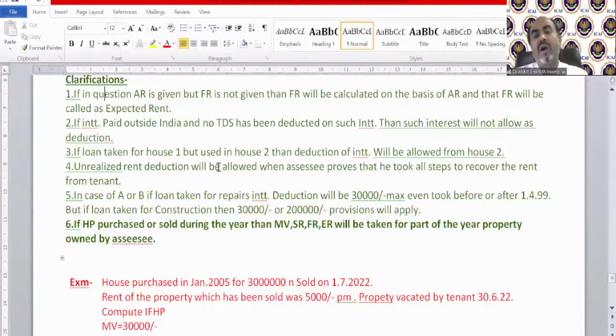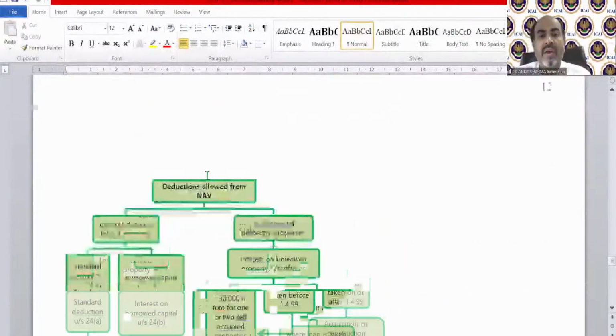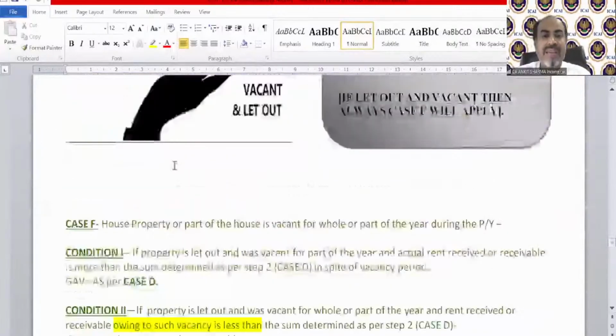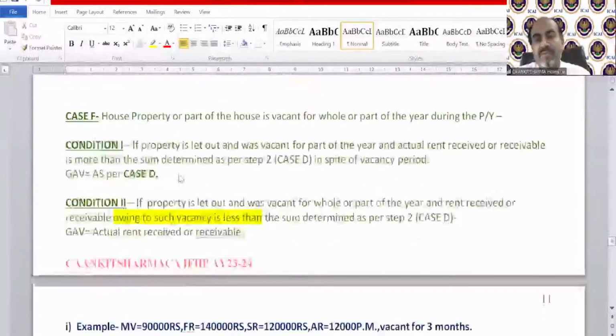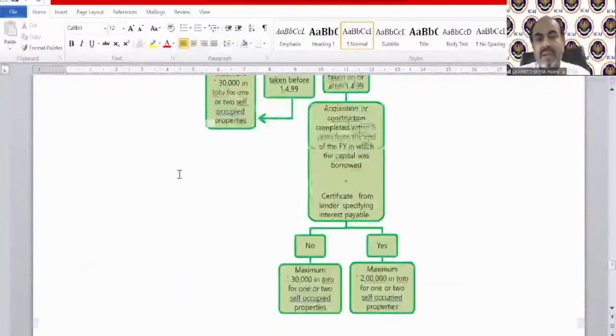If loan taken for house 1 but used in house 2, then deduction of interest will be allowed from house number 2. Unrealized rent deduction will be allowed when the assessee proves that he took all steps to recover the rent from the tenant. These steps have been written over here also. Unrealized rent can be allowed as deduction if these conditions have been fulfilled. This is also written in the clarification.